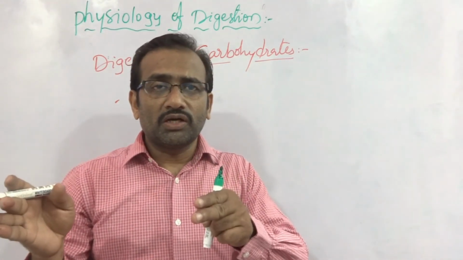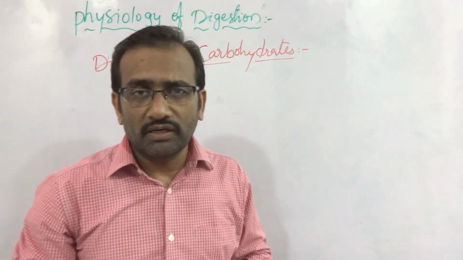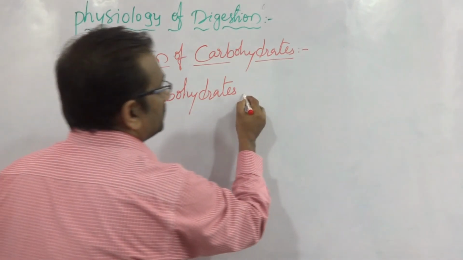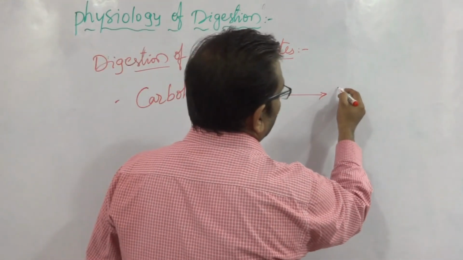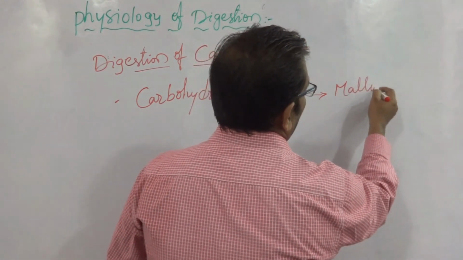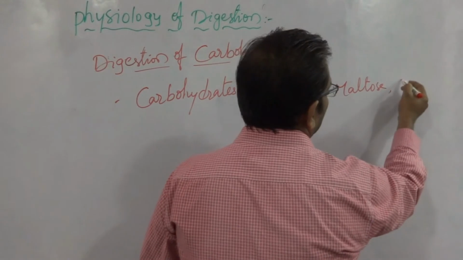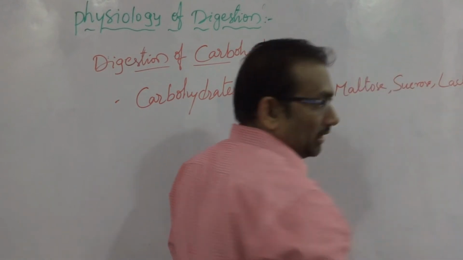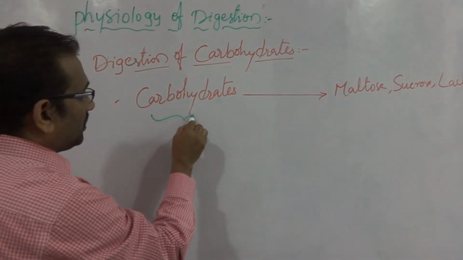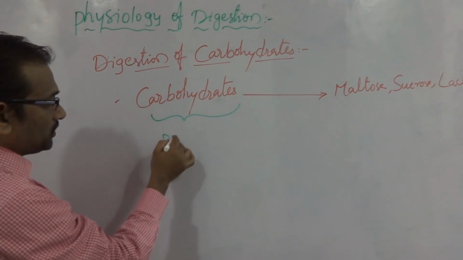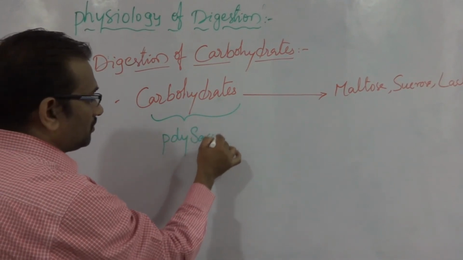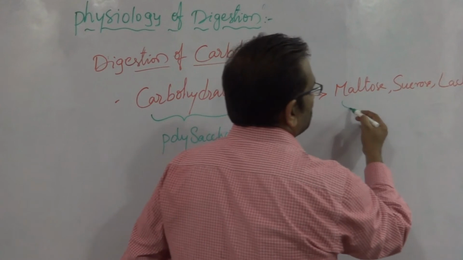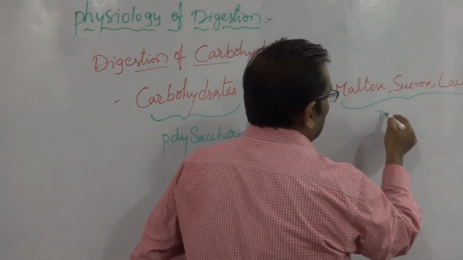That means polysaccharides are converted into disaccharides: maltose, sucrose, lactose. So the carbohydrates are called polysaccharides, whereas maltose, sucrose, and lactose are called disaccharides.